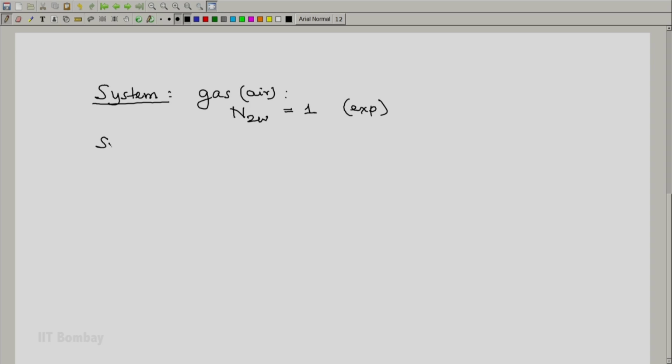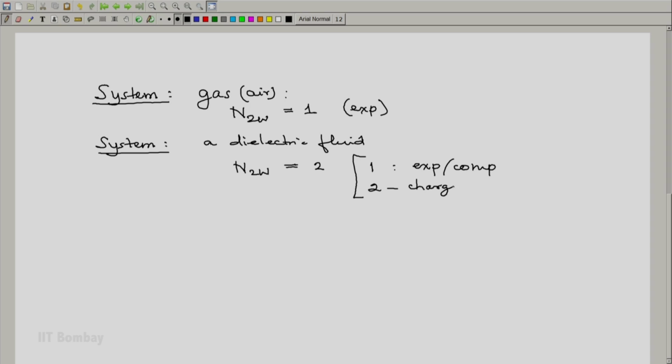We consider another example in which we take the system as, say, a dielectric fluid, in which case the number of two-way work modes could be 2. One of them would be expansion compression, the second one would be charging discharging. It is also possible for a system to have 0 two-way work modes.